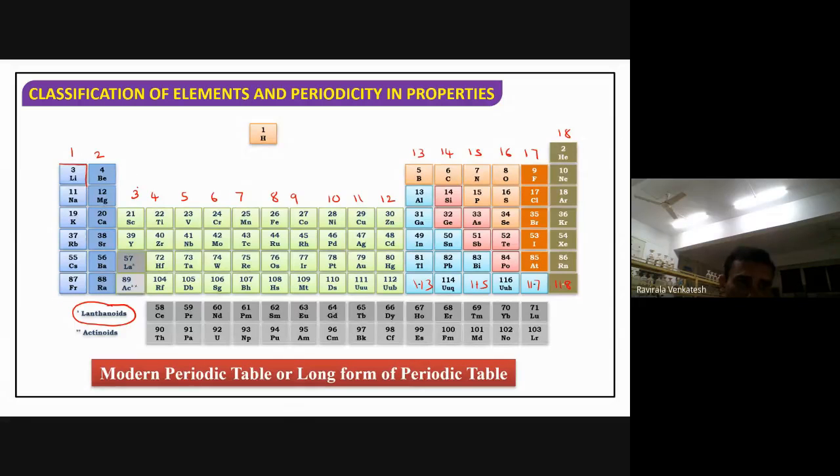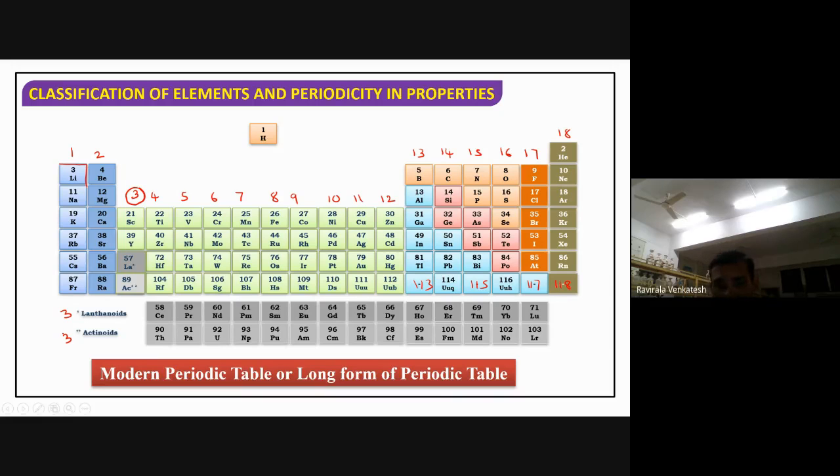The third group consists of how many elements? Scandium, yttrium, lanthanum, cerium to lutetium. Next after that, actinium, then thorium; if you observe, thorium starts after actinium. So both lanthanides and actinides belong to the third group only.